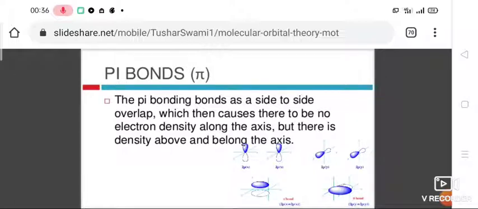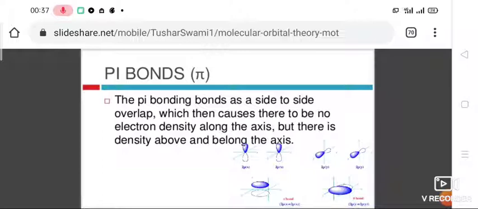Next one is pi bond. Pi molecular orbital: a molecular orbital which is formed by lateral overlap of two parallel p orbitals is known as pi molecular orbital. What is pi molecular orbital?